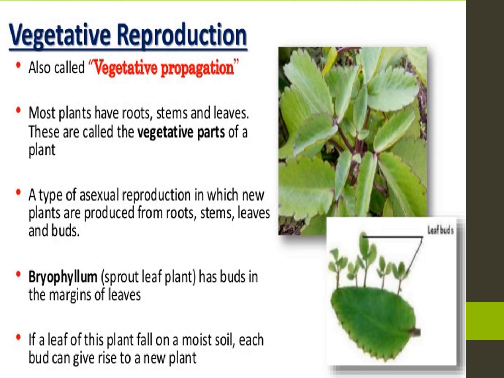Bryophyllum. Say everybody, Bryophyllum. In Bryophyllum, small plants grow at the leaf notches. At the side of a leaf, a small plant will come, a new plant will grow.